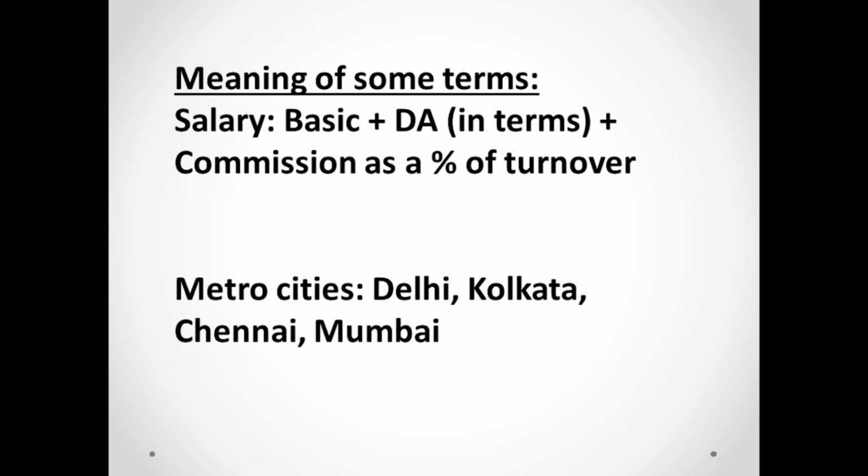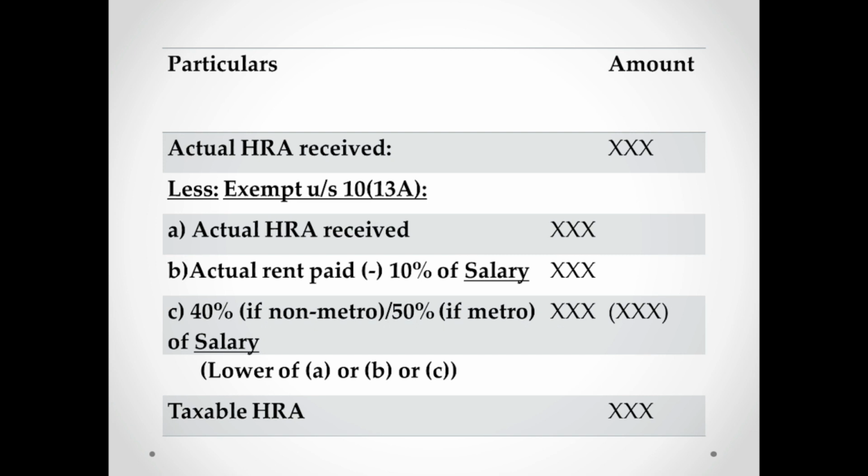Next, commission as a percentage of turnover. If you are, for example, a sales employee, your commission sometimes will be given by the employer on the percentage of the turnover basis. If that is the case, include that also under this calculation. So only 3 components: basic plus DA in terms plus commission as a percentage of turnover. So you know what is salary now. Once you know what is salary, apply the B. After this, C, that is 40% or 50% of salary. You know what is salary already. Now you should know whether you have to apply 40% or 50%.